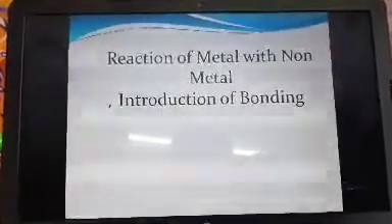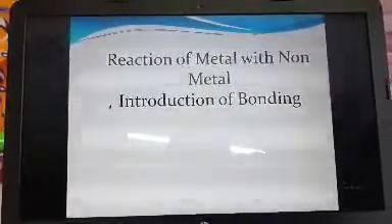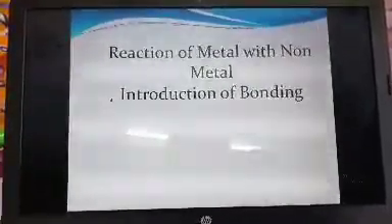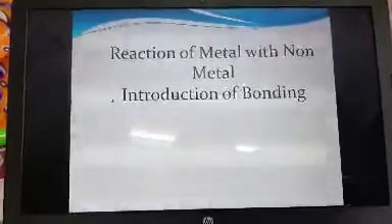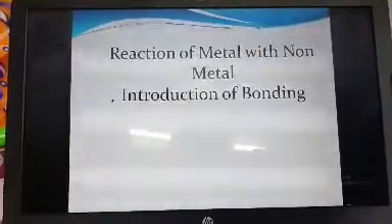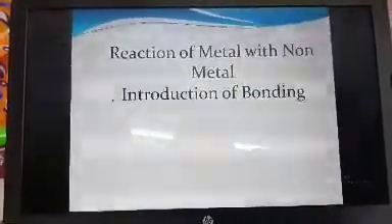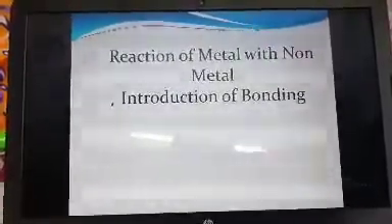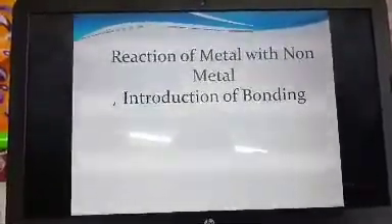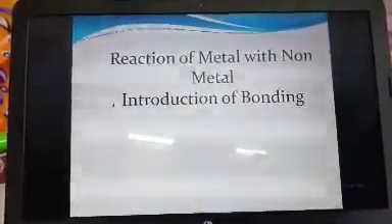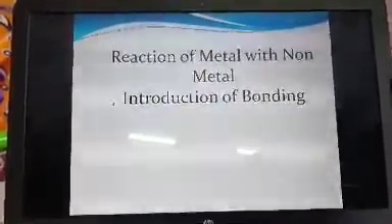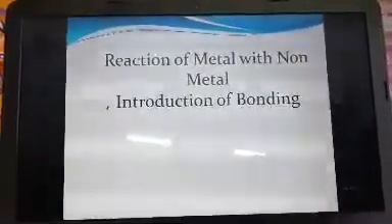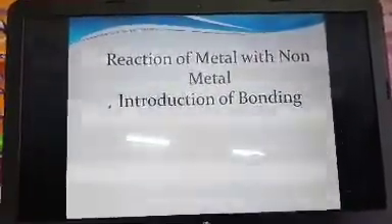So in this way, every element of this world wants to get stability by lowering its energy by the formation of a chemical bond. And there are two modes of getting stability. In addition, other modes are there that we will be discussing in class 11, but in this class I will be discussing the getting of stability by two modes.